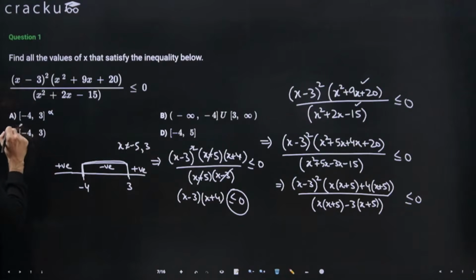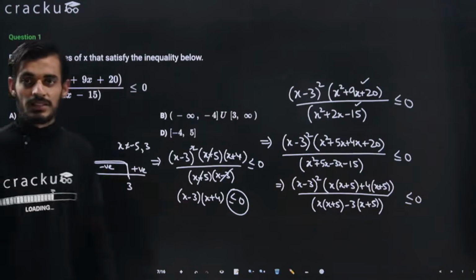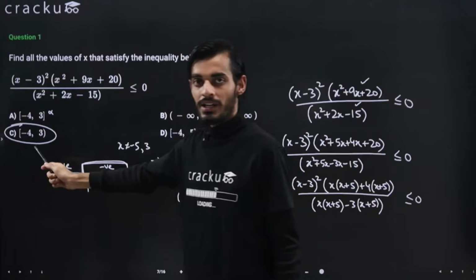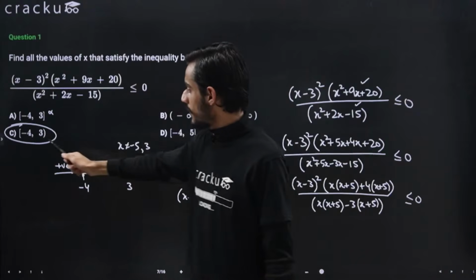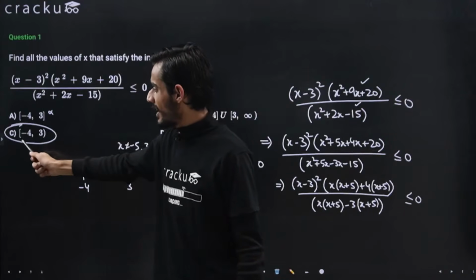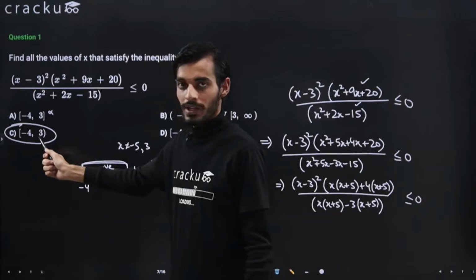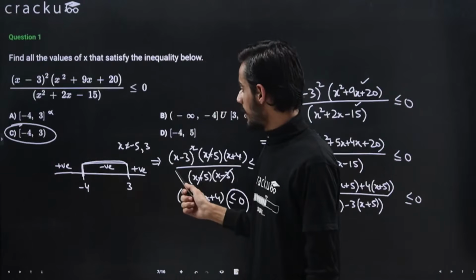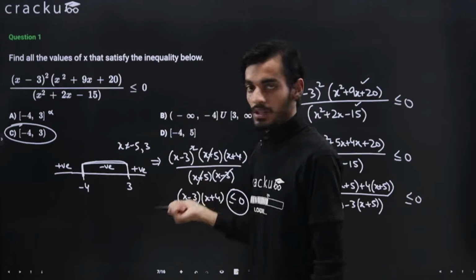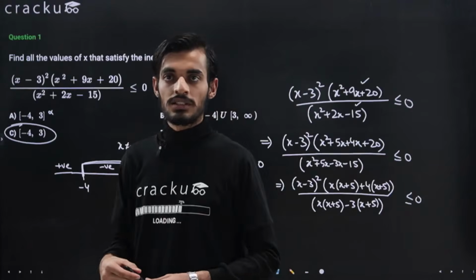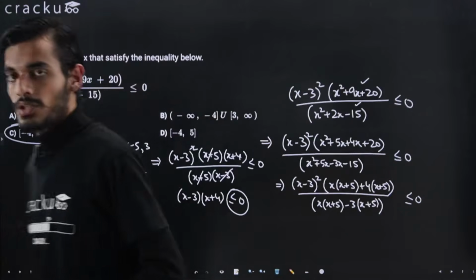So option number C will be the answer, because in option C, 3 is represented with an open bracket and we cannot include 3, so the answer will be closed bracket minus 4 comma 3 with open bracket. I hope this should be clear, and I hope you would not have any doubts. If you have any doubts, you can just ask in the live chat. Otherwise, we'll move ahead to the next question.